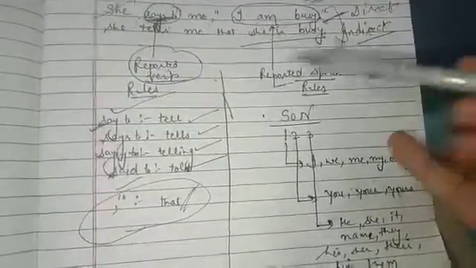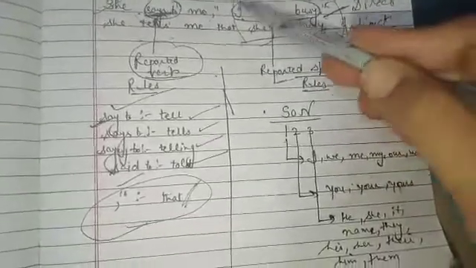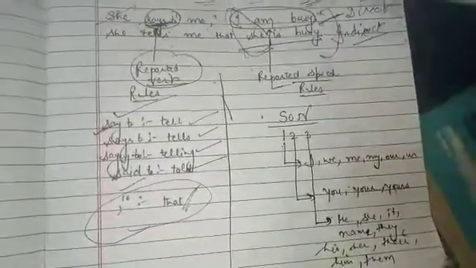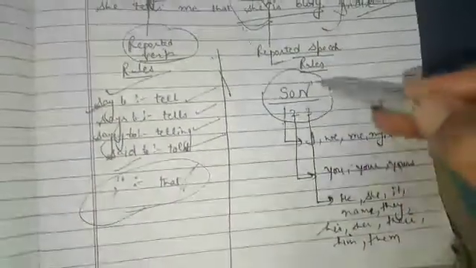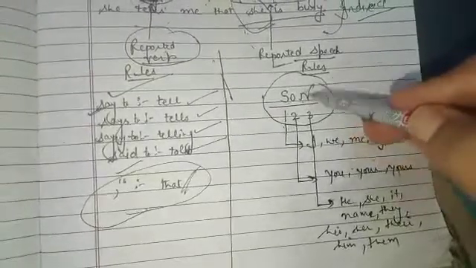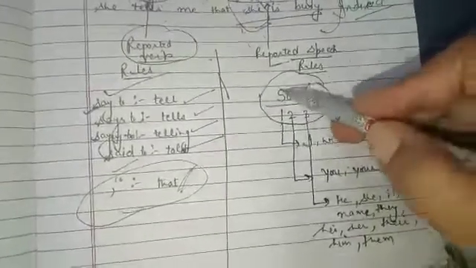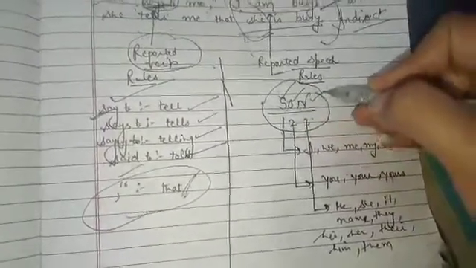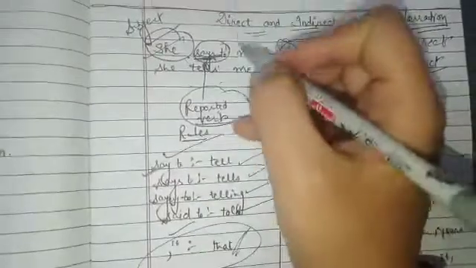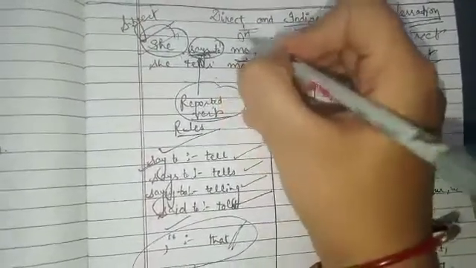Now rules of reported speech. Here in reported speech, in place of I we wrote she. So how to change the persons? First of all, this is the main change. For that, you will use the formula SON by 1, 2, 3. S is subject, O is object, and N is no change. What is subject? Who is saying something? She says to me, so she is our subject. To whom is she saying? To me, so me is object.